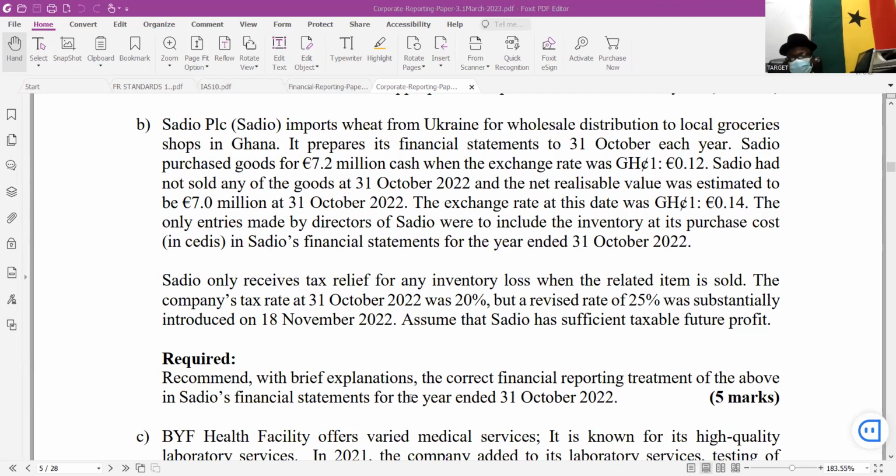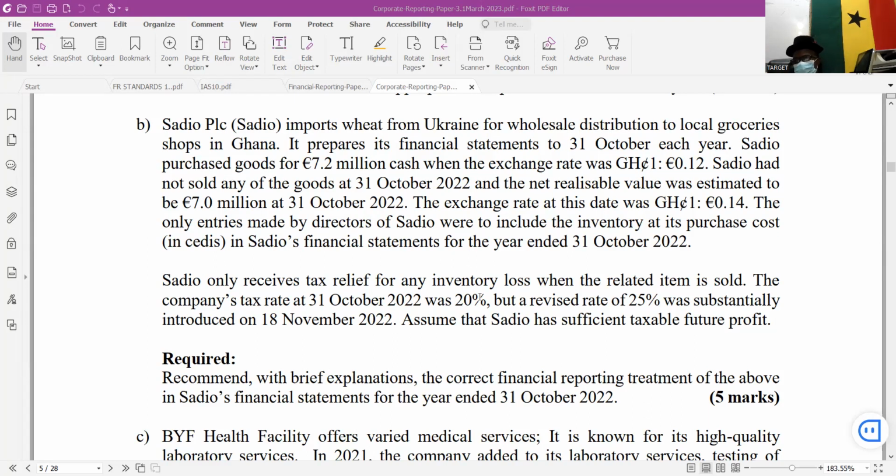So over here, they will not ask you to do calculation. For final level, they'll ask you to recommend the treatment because there are other issues that will pop up, not necessarily giving you the deferred tax computation. But here, some of these transactions will create deferred tax. So you have to also elaborate on that. If any of them will create deferred tax, you go further. So here we are not giving you just deferred tax as you saw. Here they will tell you several issues that you have to address.